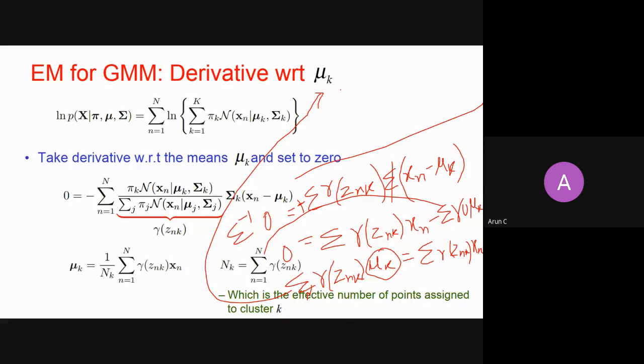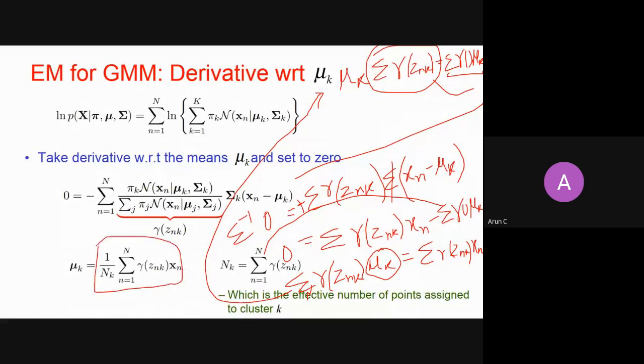Now mu k will come outside, and it is mu k times the summation over gamma znk, equals the summation of gamma znk into xn. You bring this summation of gamma znk to the denominator on the right hand side, and hence you will get this term, because now you have just rewritten Nk as the summation of gamma nk.